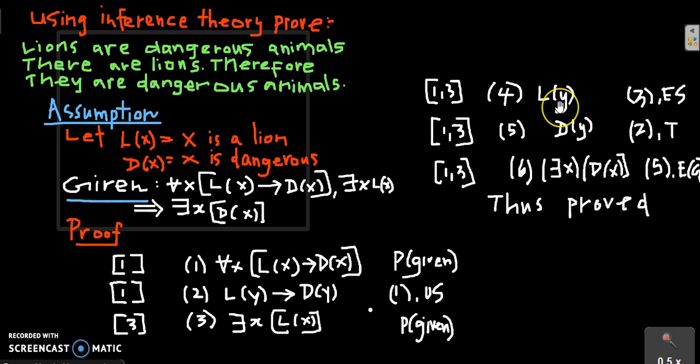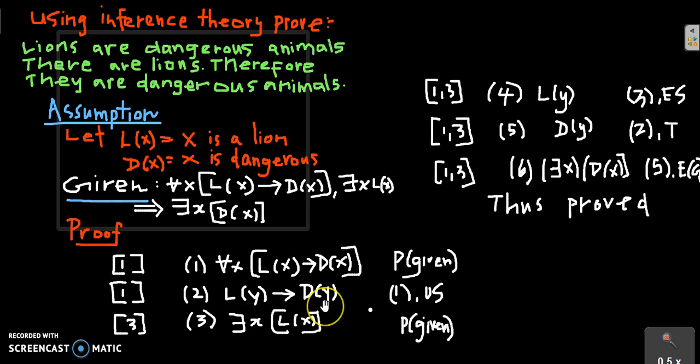Okay. So from the tautology, I am coming to the fifth step. Look at the fifth step. How does this come? I am using the premises used at the first step and third step, and then I am using the tautology in the second step: if L of y implies D of y, then D of y.